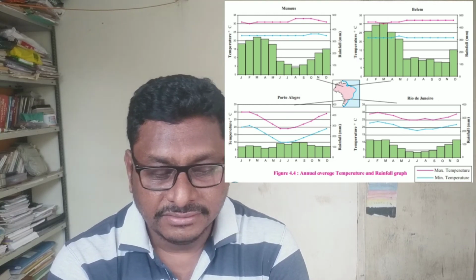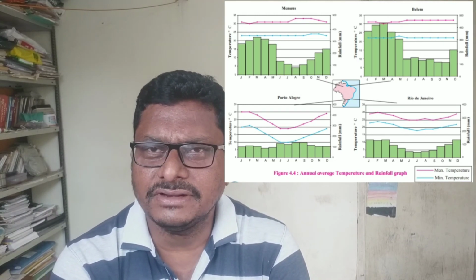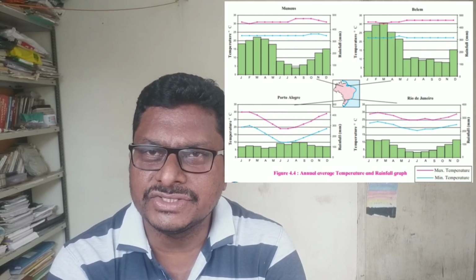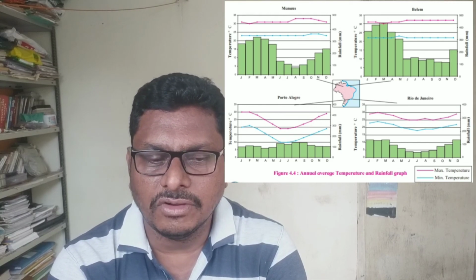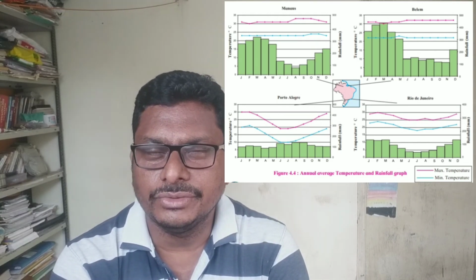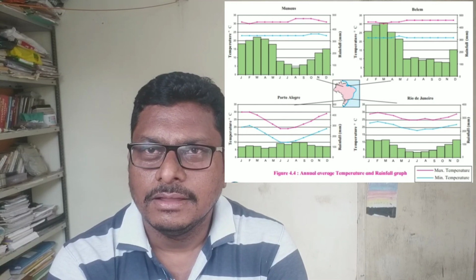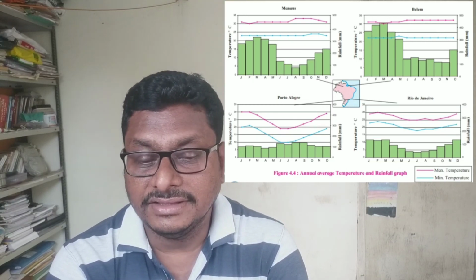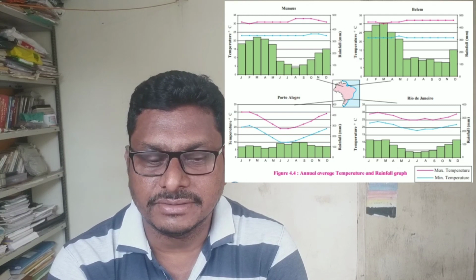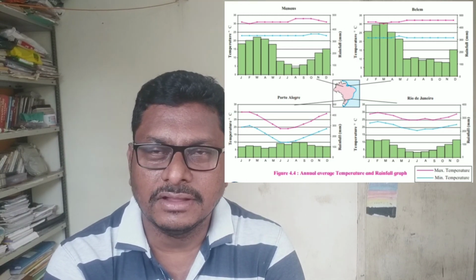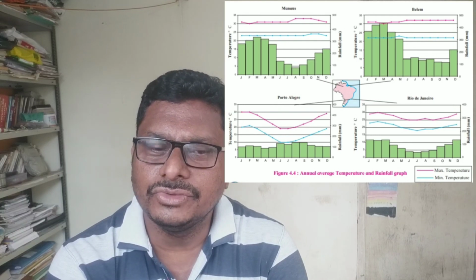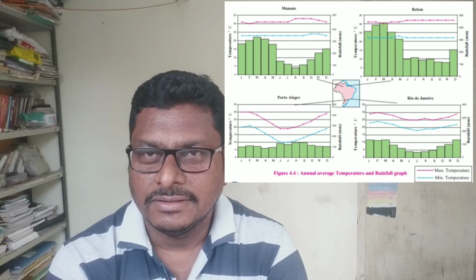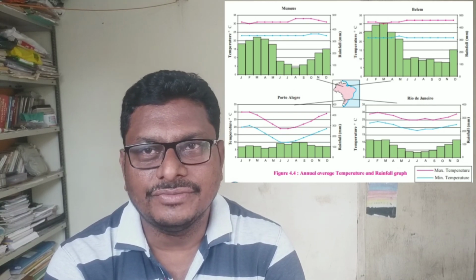Then we come to know about the temperature also, the maximum temperature and the minimum temperature. If you see these two cities, Manaus and Belém, the average temperature is steady there. Continuously, temperature does not fall beyond 22 or 20 degrees centigrade. It is constantly stable. Whereas in the rest of the two cities, Porto Alegre and Rio de Janeiro, you may find ups and downs in temperature. Particularly in Porto Alegre, if you see the temperature map, then you come to know that in the months of June, July and August, temperature is very low here. It means they experience winter here.